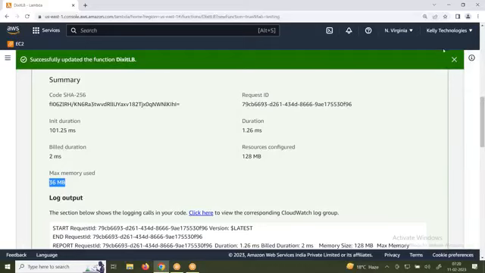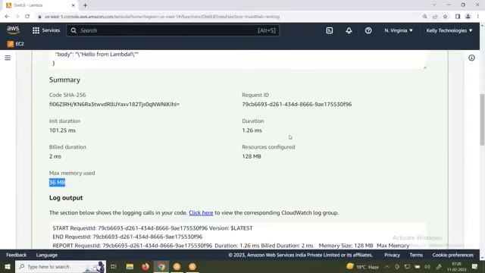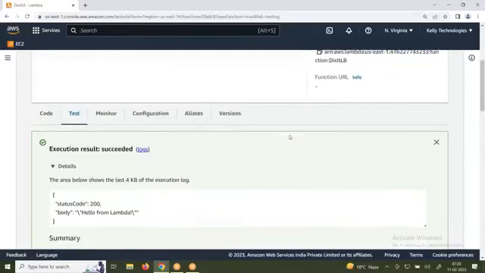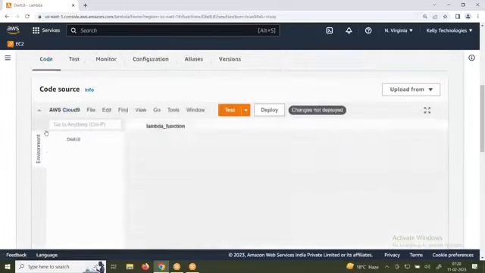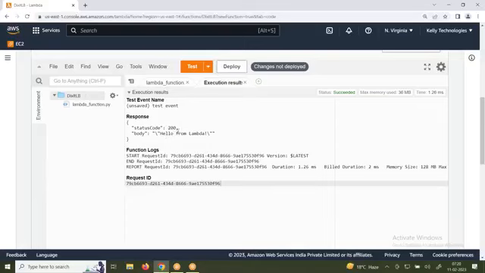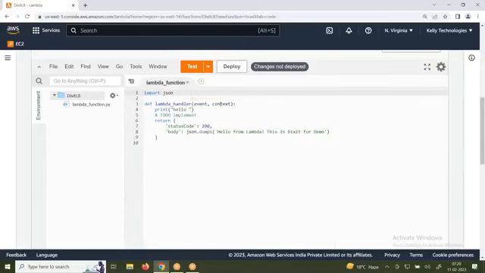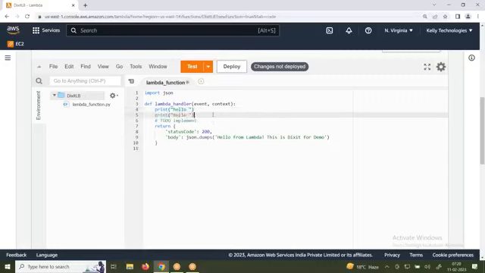Now let us take an example. You are increasing the code, right? Where is the code? Lambda function. Copy it. Just take an example. I would like to paste it.